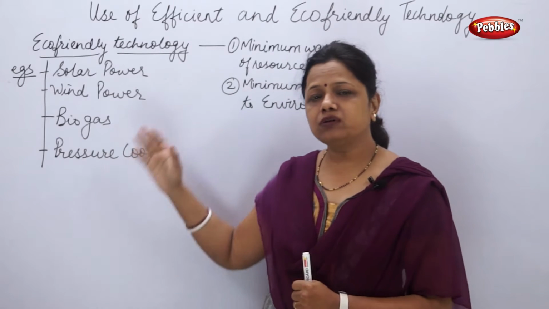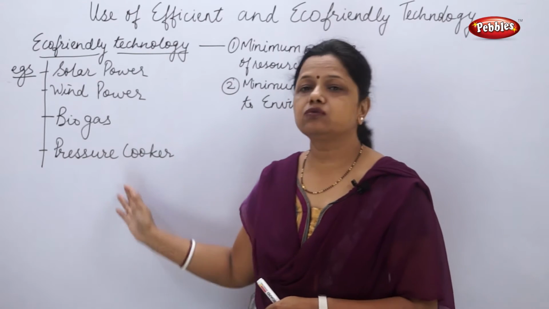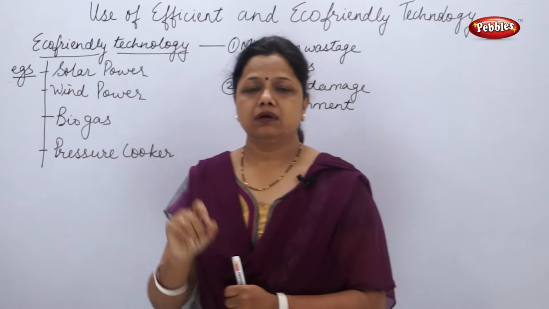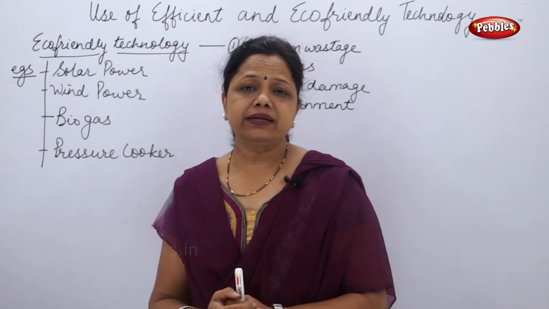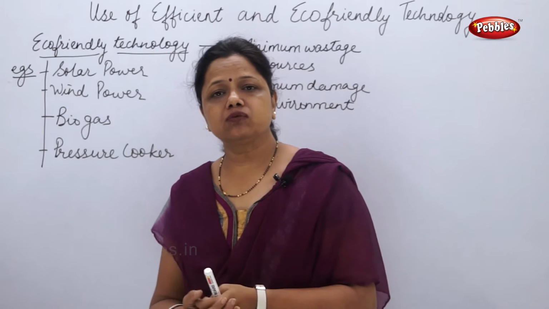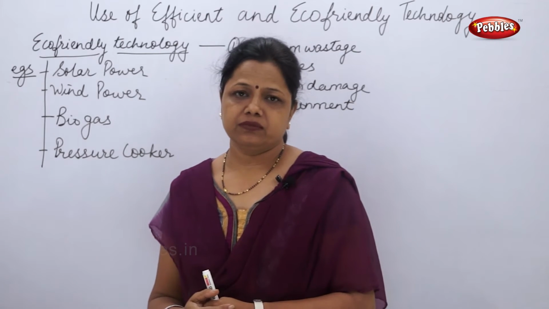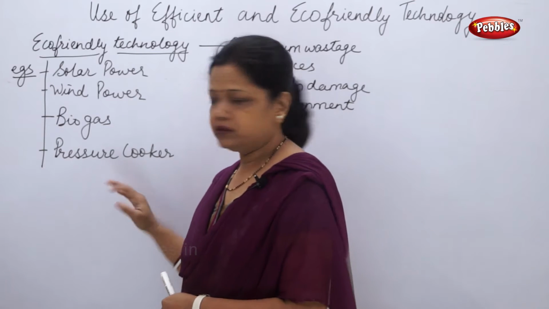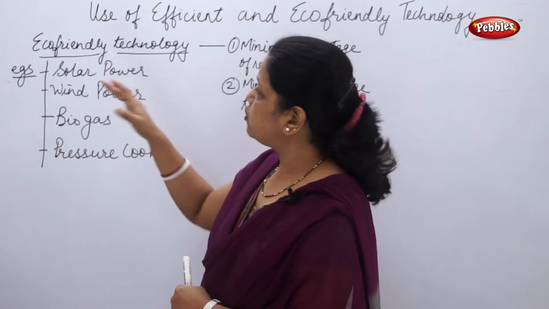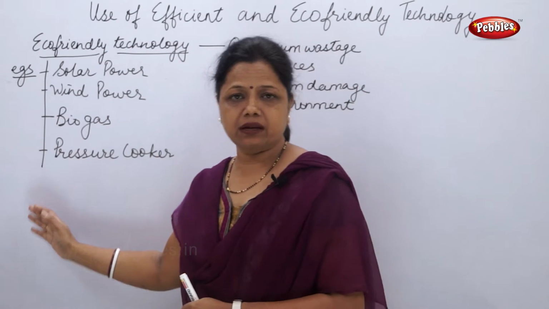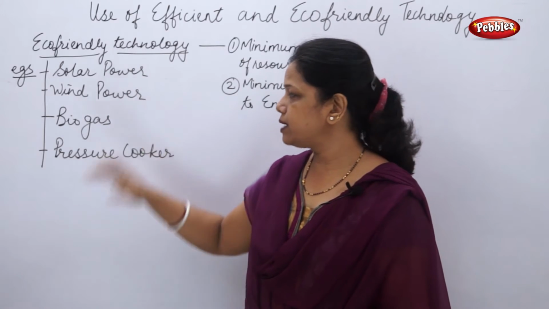The fourth example which we can use at our homes to preserve energy is the pressure cooker. Every house can use a pressure cooker for cooking most things. Many times it is seen that we are not using a pressure cooker and we are using double the amount of gas or double the amount of LPG. That can be avoided by using the pressure cooker. So the examples of eco-friendly technology which we can learn in a very easy way are solar power, wind power, biogas and pressure cooker.